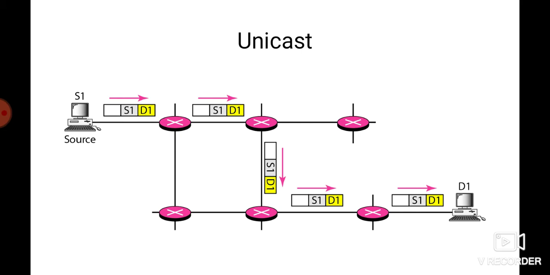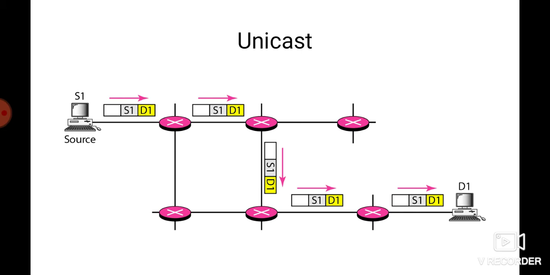In unicasting, when a router receives a packet, it forwards the packet through only one of its interfaces as defined in the routing table. The router may discard the packet if it cannot find the destination address in its routing table. So we have already studied unicast routing algorithms. In unicast routing algorithms, each router has one routing table.